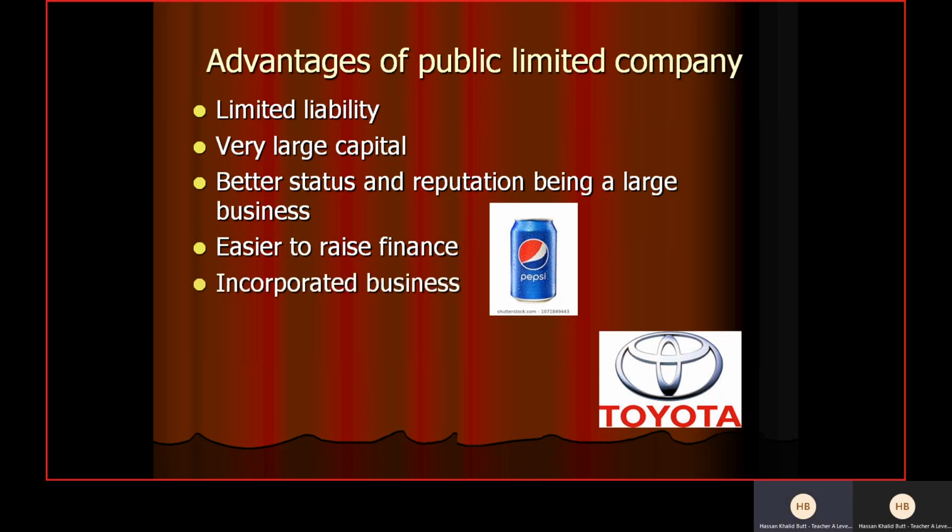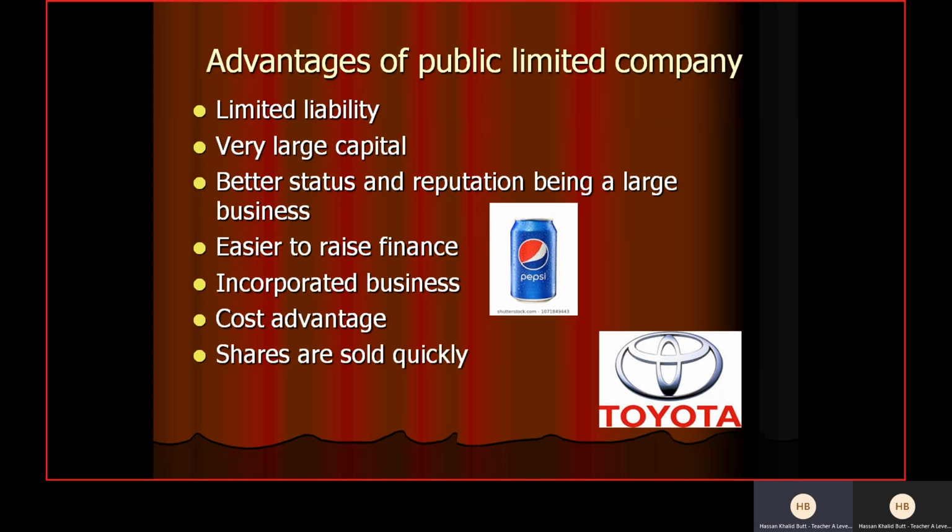Then we have incorporated business again. We discussed that in private limited company as well. So separate legal existence or identity. I'm not going to talk about it. Then cost advantage. Again, that is economies of scale, and we discussed that as well. That public limited company achieves a high level of economies of scale. They are able to reduce their cost to a very low level because they operate on a large scale, so they can buy in huge quantity. And according to their quantity demanded, the supplier usually gives them a very large discount as well. So that is how they are able to earn higher profit, because when cost goes down, obviously they will earn more profit.